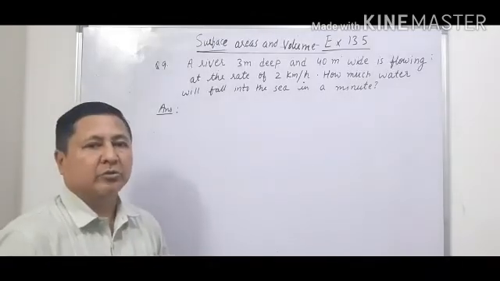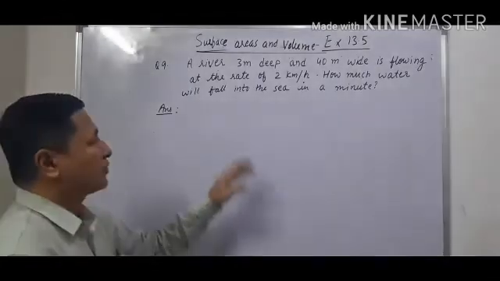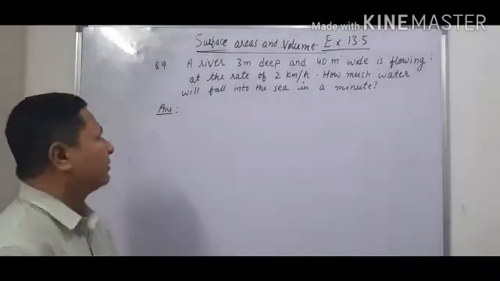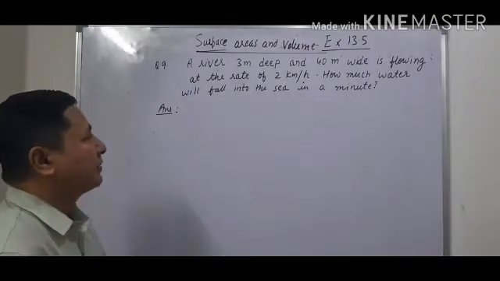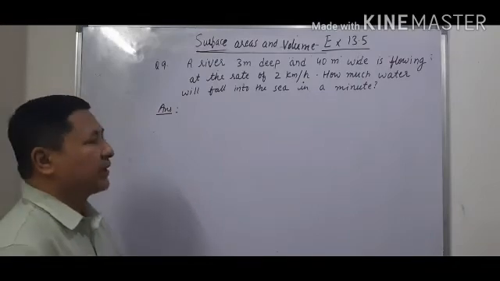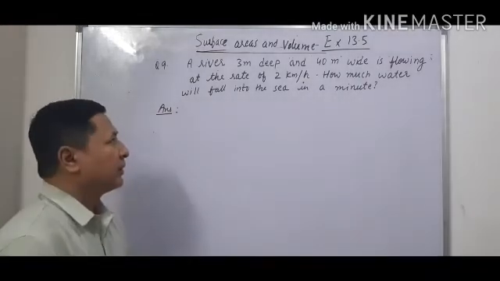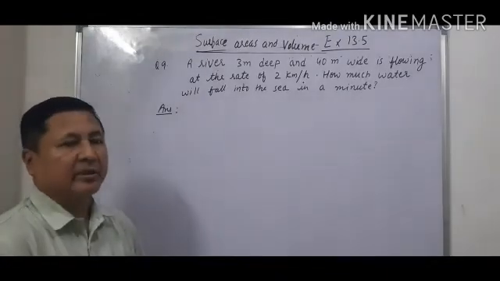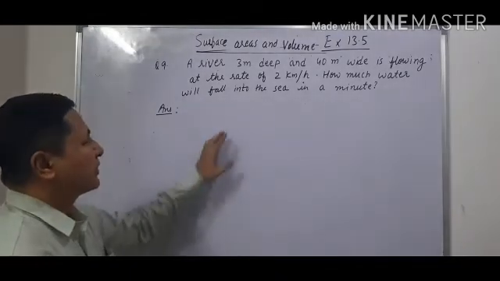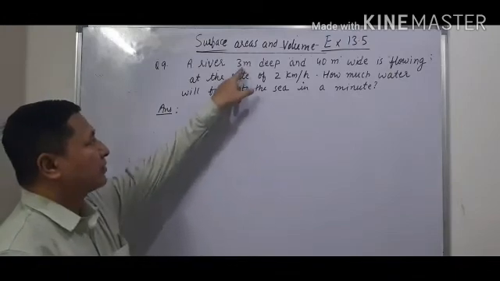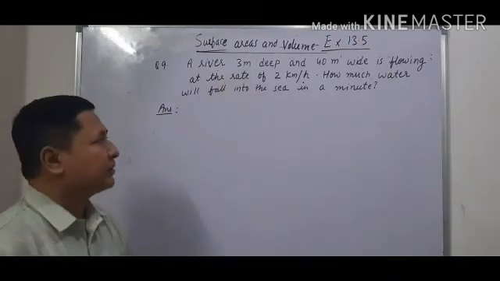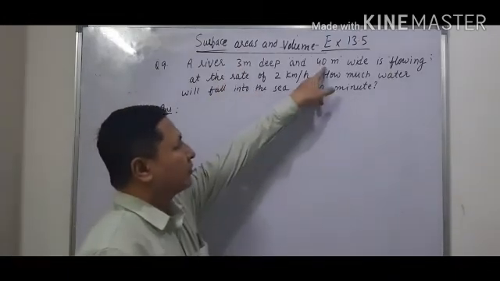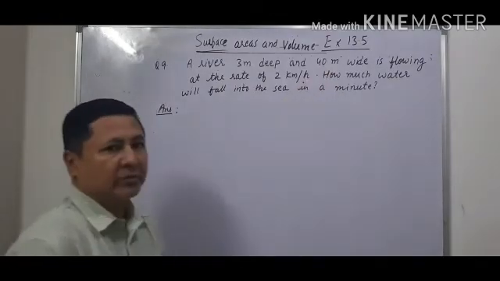Now let us solve question number 9, that is the last question of exercise 13.5. A river 3 meter deep and 40 meter wide is flowing at the rate of 2 km per hour. How much water will fall into the sea in a minute? Now in this question, the depth of the river is given as 3 meter and the width is given as 40 meter.